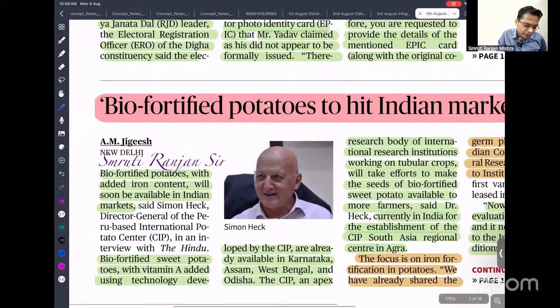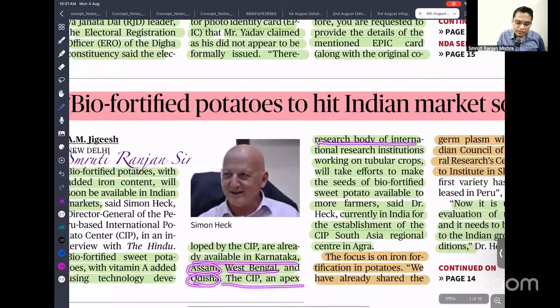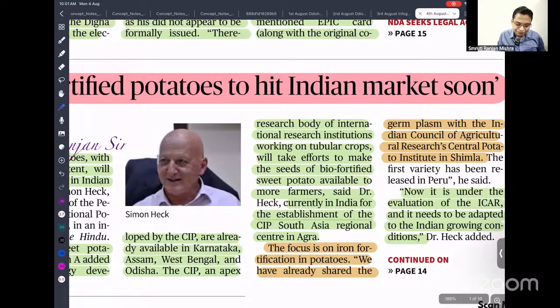So biofortified potato with added iron content will soon be available in the Indian market. Biofortified sweet potato with vitamin A added, using technology developed by CIP, is already available in Karnataka, Assam, West Bengal and Odisha. CIP is an apex international research body.